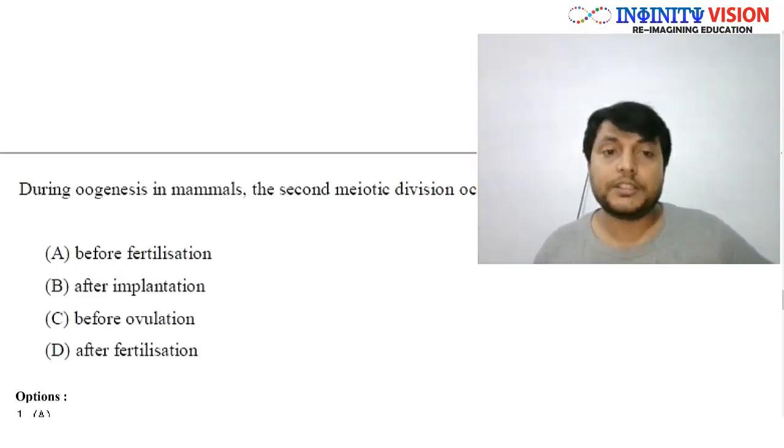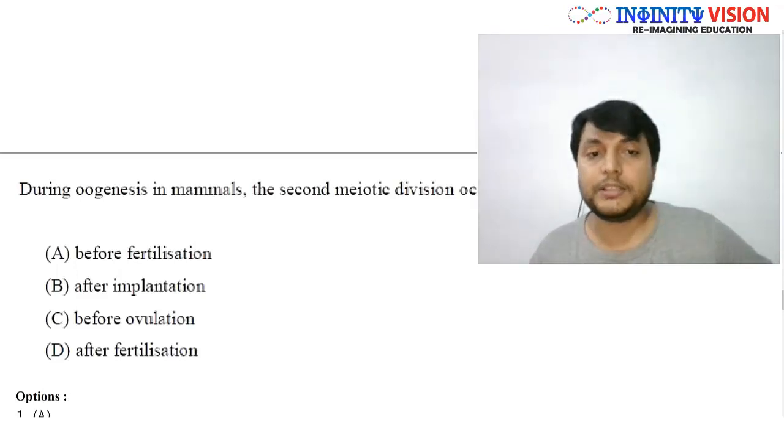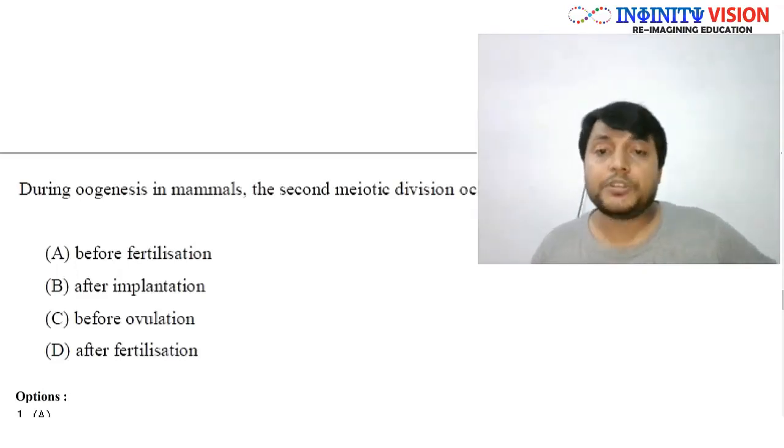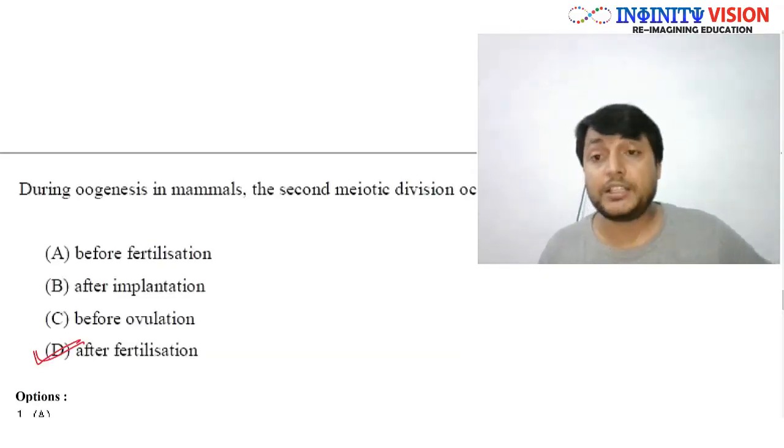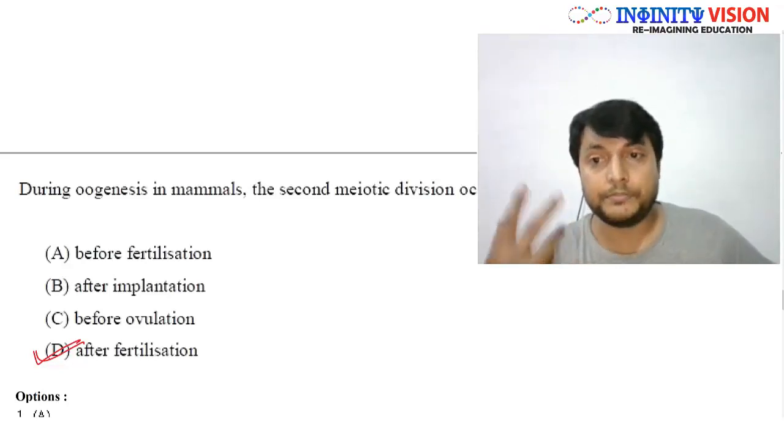So during oogenesis in mammals, the second meiotic division occurs after fertilization, and it happens because it requires centriole, which is provided by the sperm.